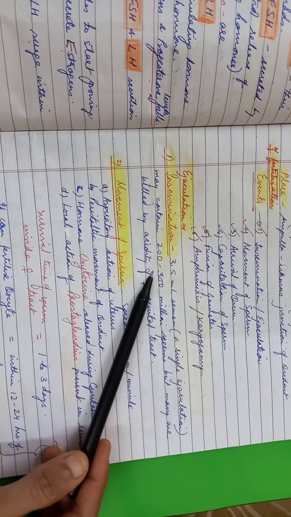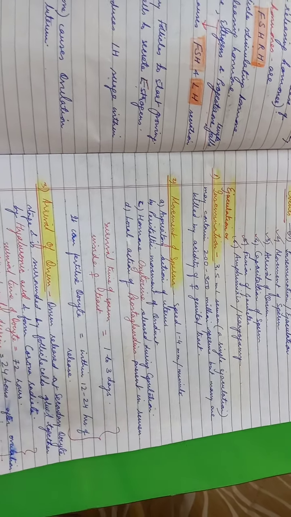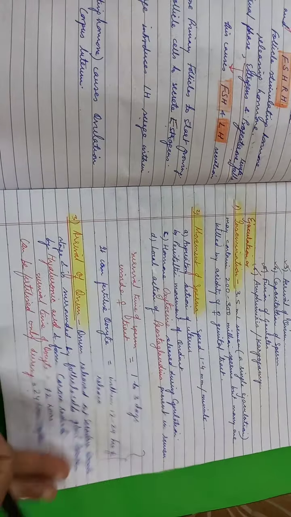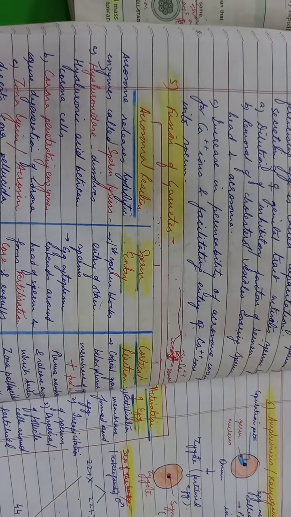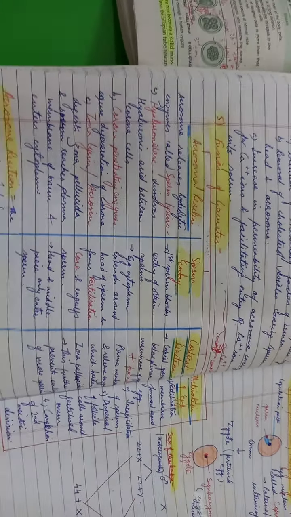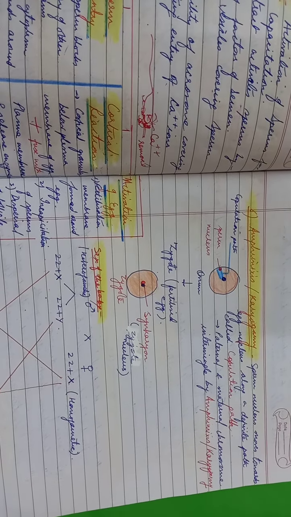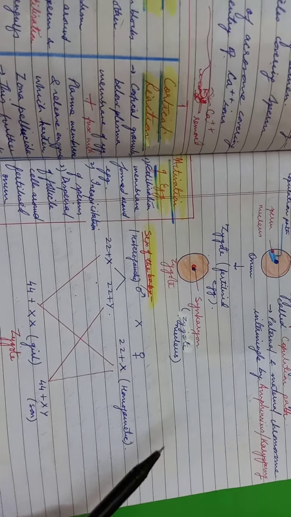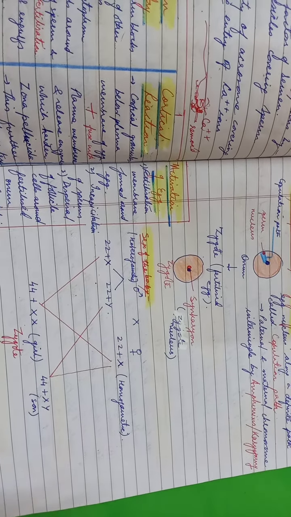The first was insemination or ejaculation. Second was the movement of sperm. The third was arrival of ovum. The fourth was capacitation or activation of sperms. The fifth was fusion of gametes. And the sixth and the last was amphimixis or karyogamy. After this, I also explained briefly about the determination of the gender or the sex of the baby.